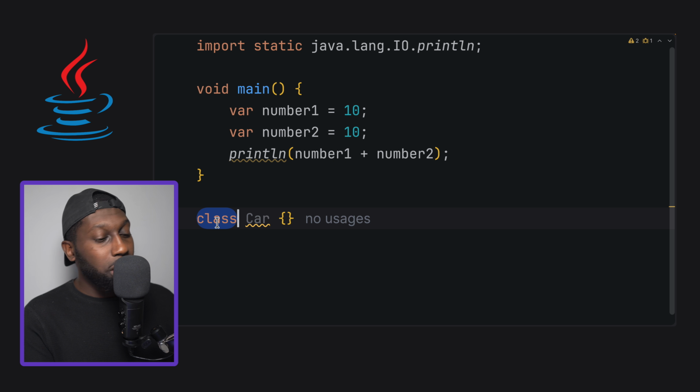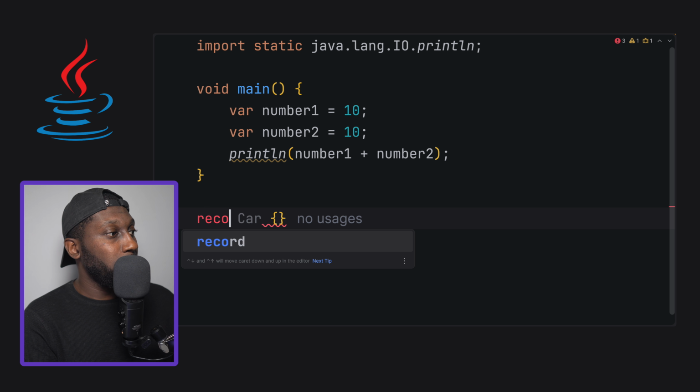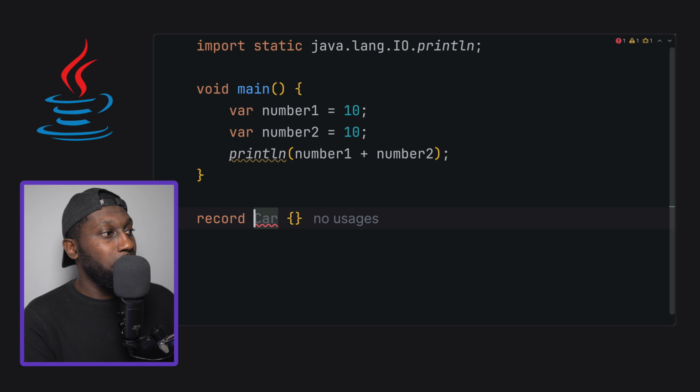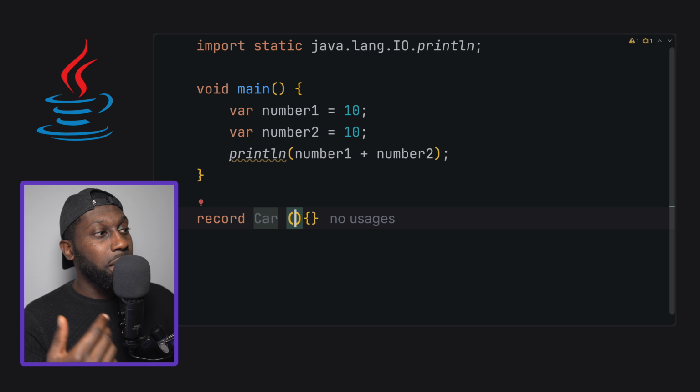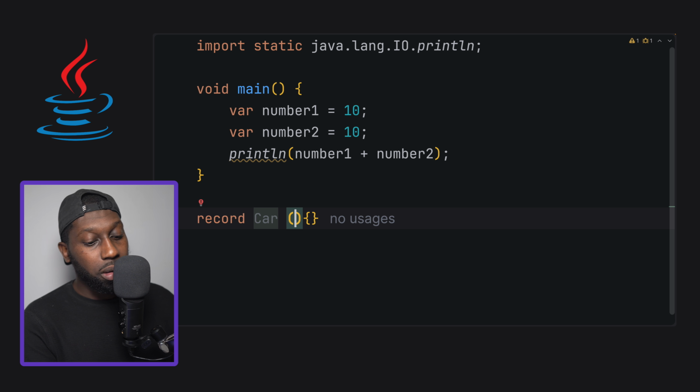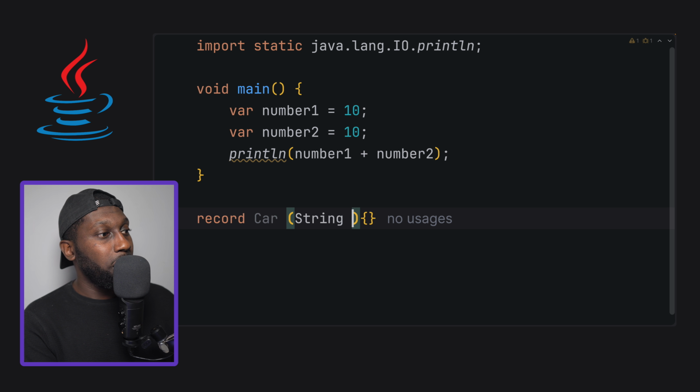Now what I can do is just say record, and then the name of it, and then parentheses, and here I can specify all of the attributes. So maybe I want a String reg number, and then maybe the brand, for example.